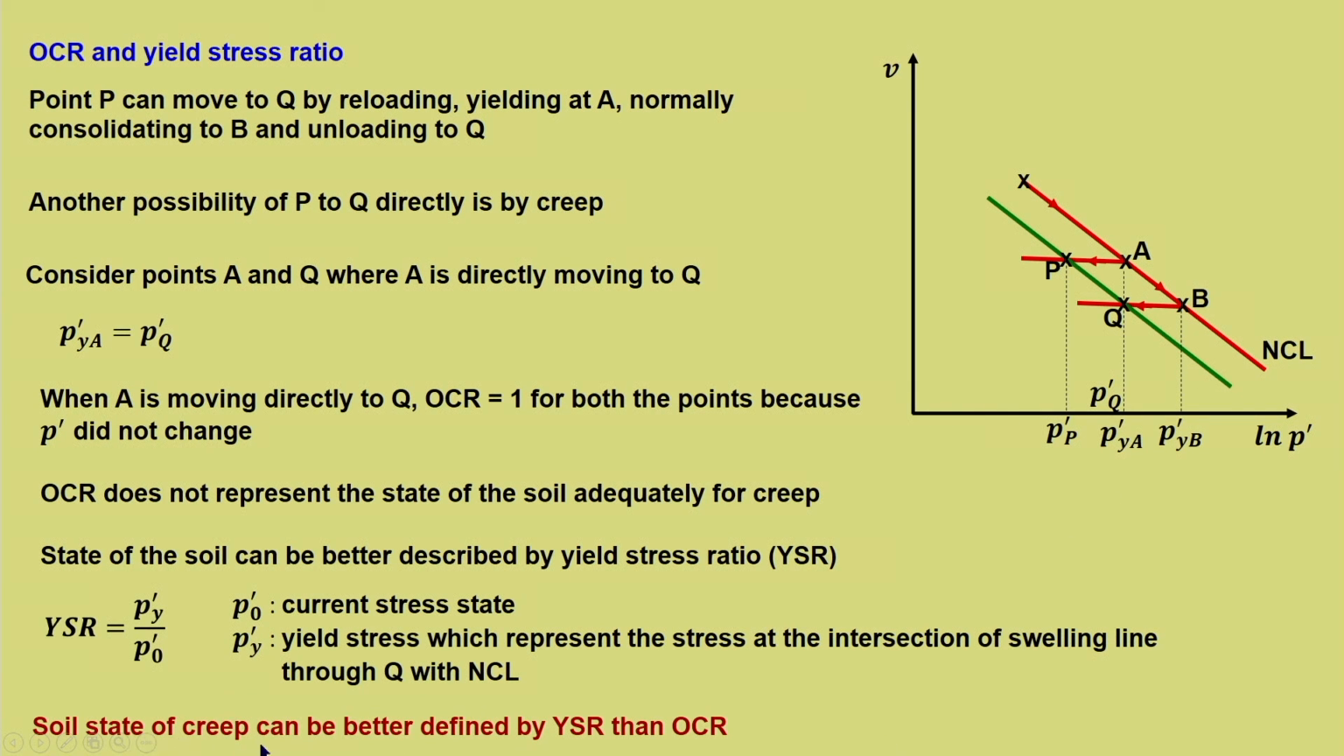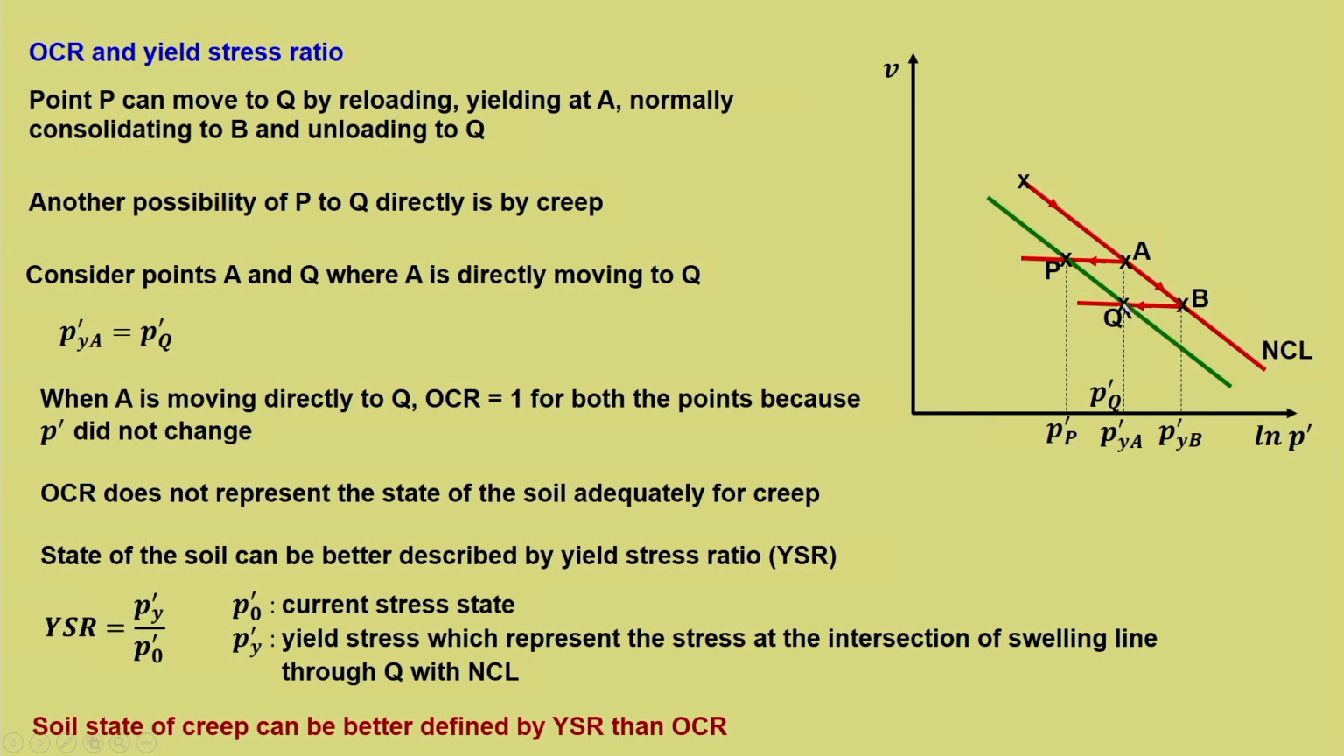So, the soil state of creep can be better defined by YSR than OCR. For example, in this particular case, both A and Q had an OCR of 1 if we are not bothered about P dash y. But if you are defining in terms of yield stress ratio, which is always with respect to P dash y, for example, if you are referring to point Q which is below A, you are referring to a swelling reloading line with a slope of kappa which meets NCL at B. So, for this the reference yield stress will be P dash y. So, P dash y B upon P dash Q will be the yield stress ratio at Q, which is always